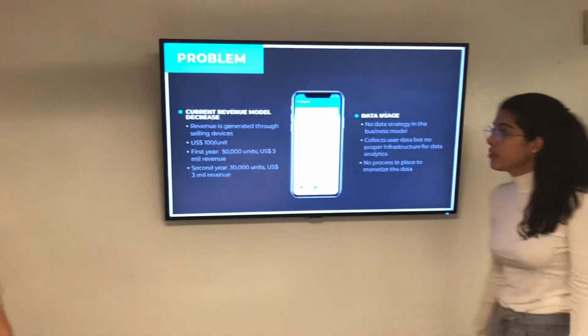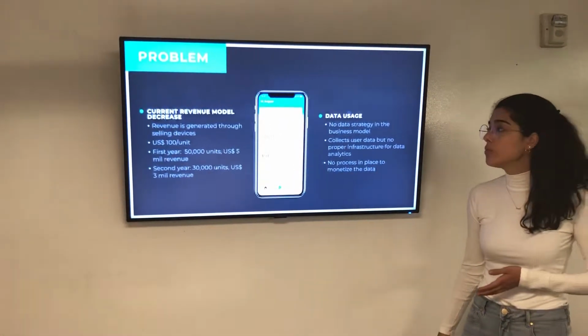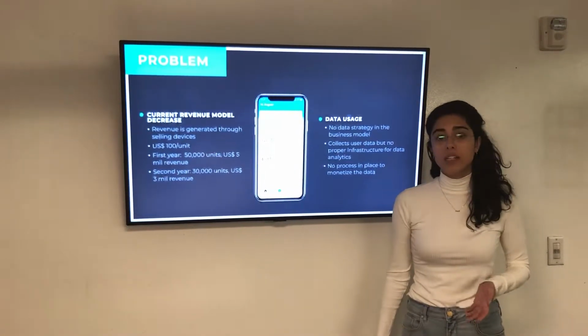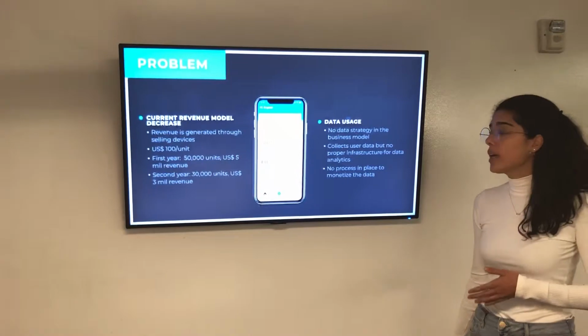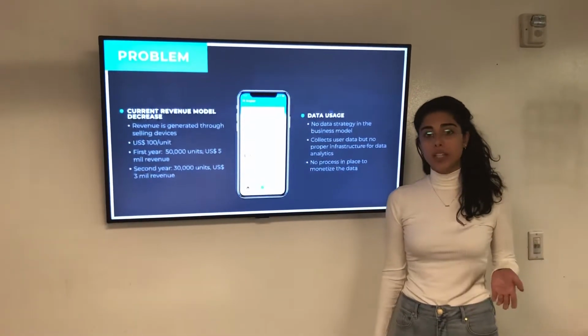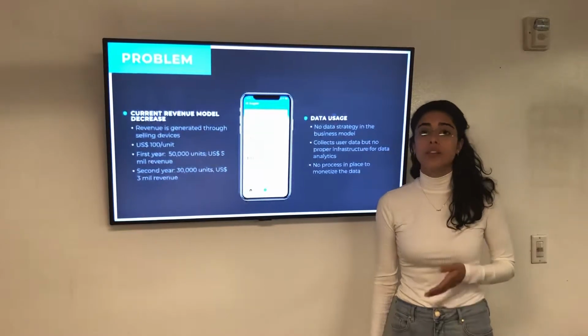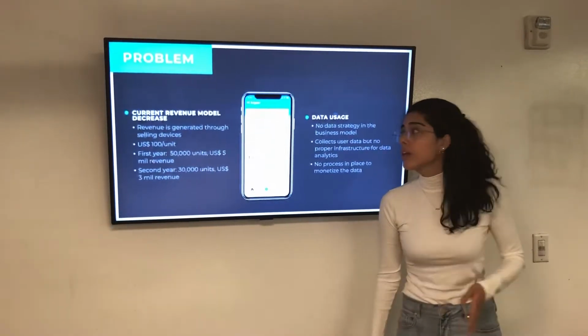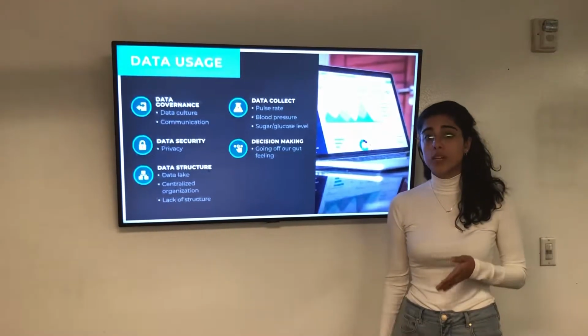So the current revenue model is decreasing. In the first year, the company sold 50,000 units, and the second year just 30,000. A big problem is that the data being collected by this device is not being used for anything, and the company also doesn't have a business model focused on data. So the data usage currently is really weak.